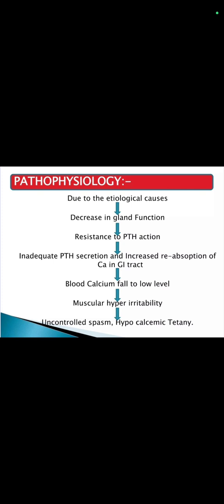Pathophysiology. Due to the etiological causes, it leads to decrease in gland function, which leads to resistance to PTH action, which leads to inadequate PTH secretion and increased reabsorption of calcium in GI tract, which leads to blood calcium falling to a low level, which results in muscular hyperirritability, which leads to uncontrolled spasm, hypocalcemic tetany.